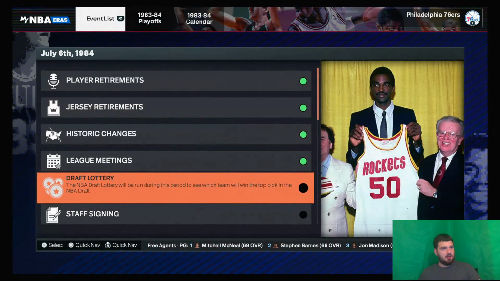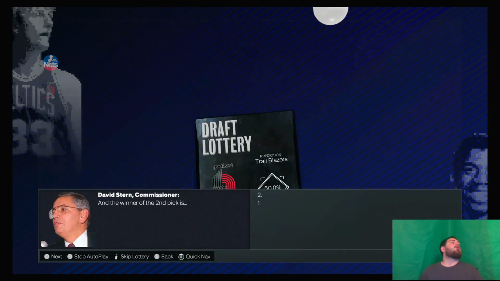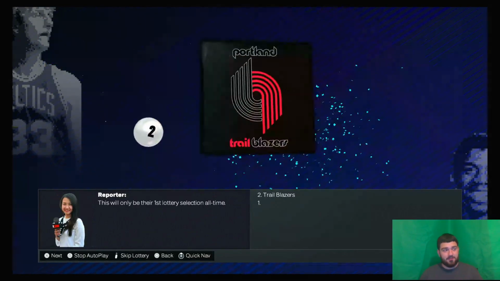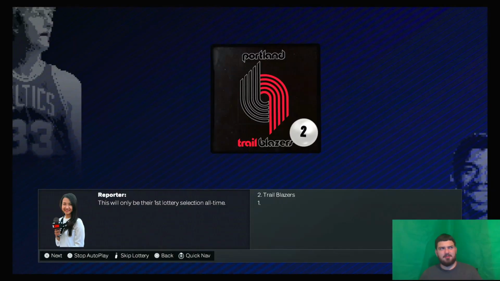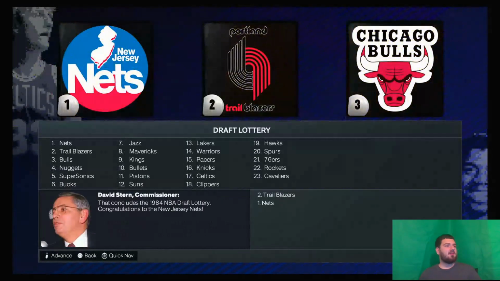Yep. And then the draft lottery. We didn't look at standings, but here you go. Nets, Trailblazers. This is how the first overall pick was determined then. Everything else is record based. So the first overall pick is going to go to the, I don't even remember who the other team was. The Nets, that's right. So good job, Nets.